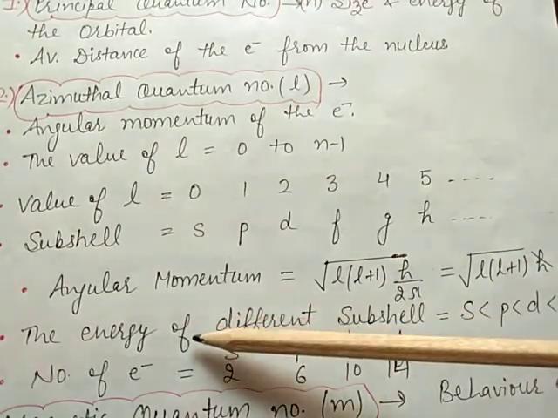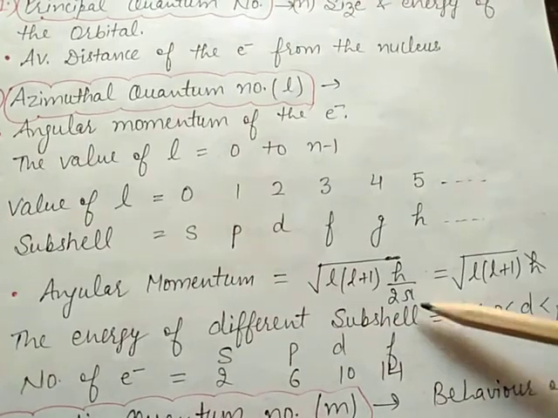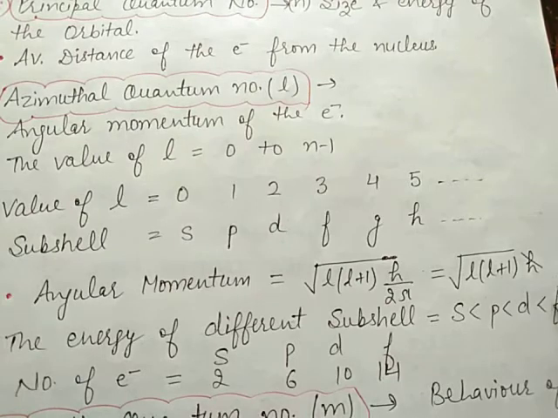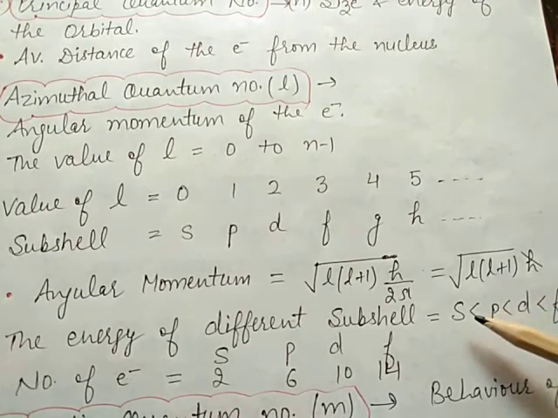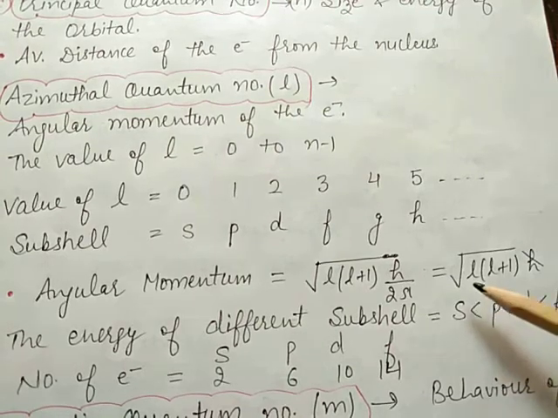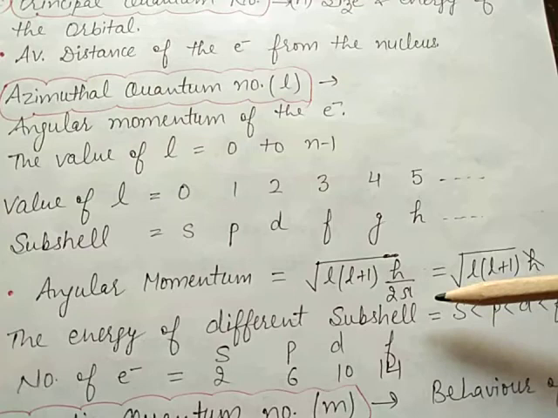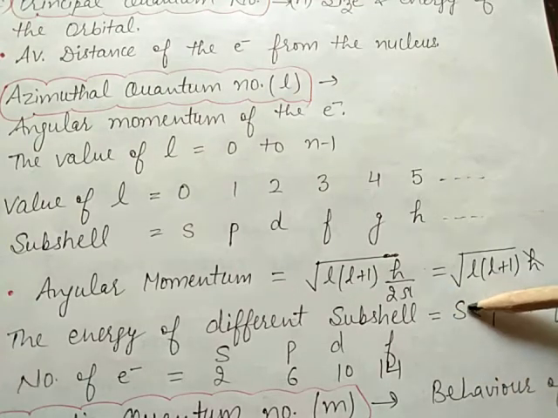This quantum number also helps to determine the energy of different subshells. The f subshell has more energy as compared to d, as compared to p, and as compared to s. The energy of an electron present in the s subshell is lower as compared to p.